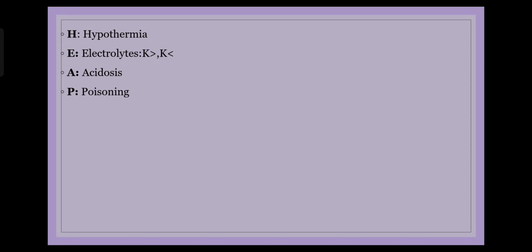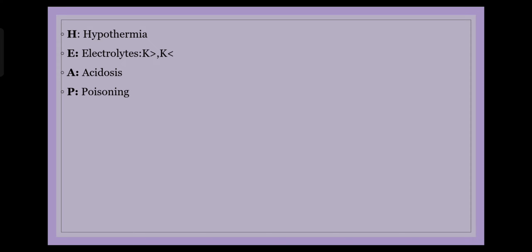E would be electrolyte imbalance, easy to pick up because most of the time we do ABG sample along with electrolytes in all patients undergoing resuscitation. So abnormalities of potassium and abnormalities of calcium and sodium can definitely be picked up. And mainly it is potassium that is of my concern because especially hyperkalemia can contribute to death of the patient, or hypokalemia can contribute to death of the patient. And let me say, if I have a patient who's a known case of CKD, like a diabetic patient who undergoes dialysis on a recurrent basis in my hospital, and today he has come in a pulseless state, then I know it could be hyperkalemia right away.